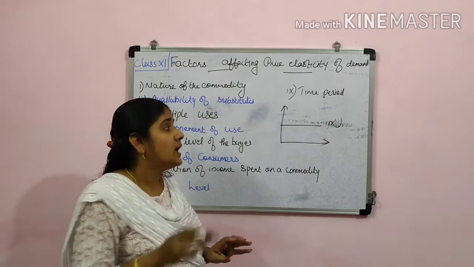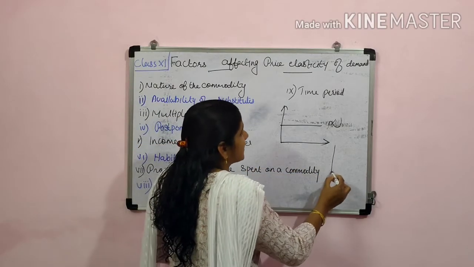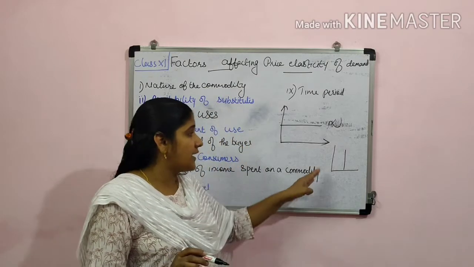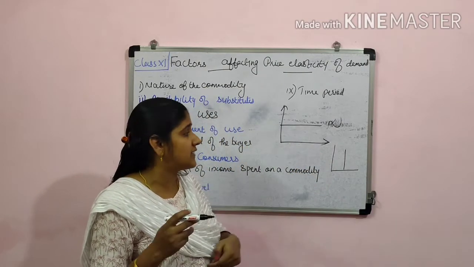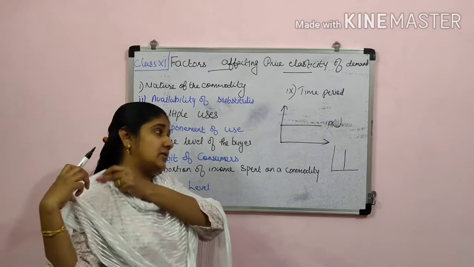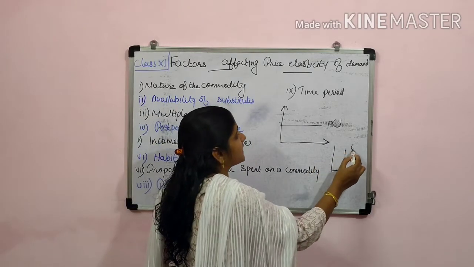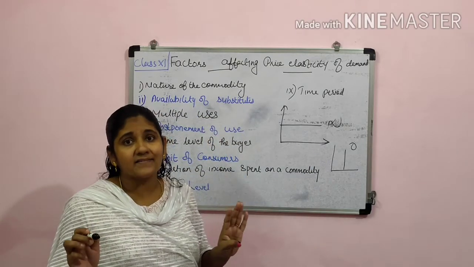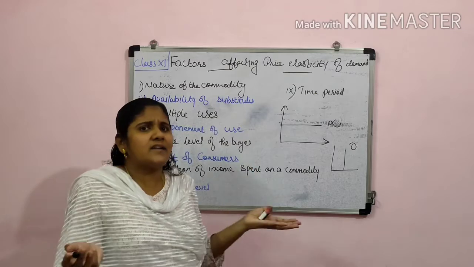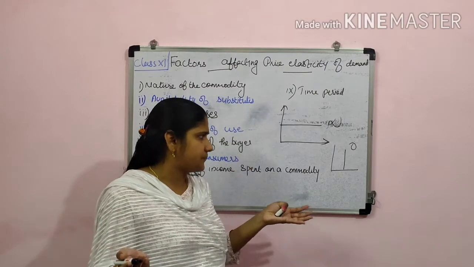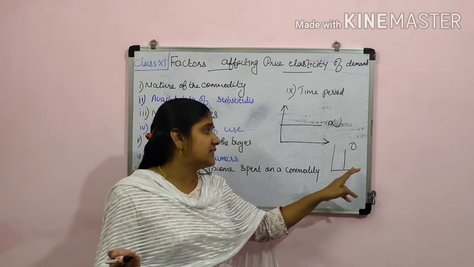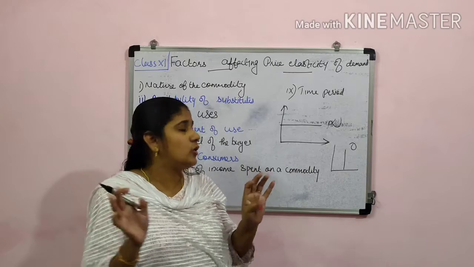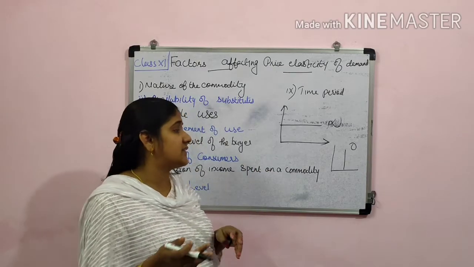and in this case the elasticity of demand will be infinity. And the second one, as we said yesterday: when the price is increasing but there is no change in the quantity demanded of that commodity, then the elasticity of demand will remain zero, because there is no difference. This is known as highly inelastic in nature.